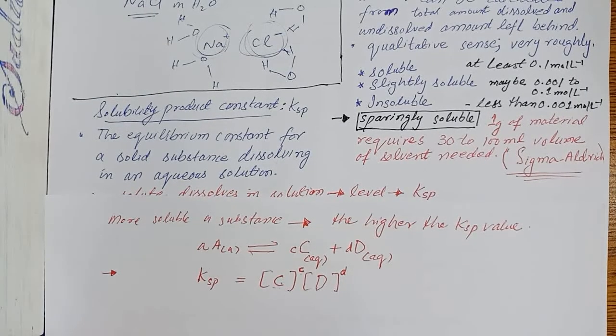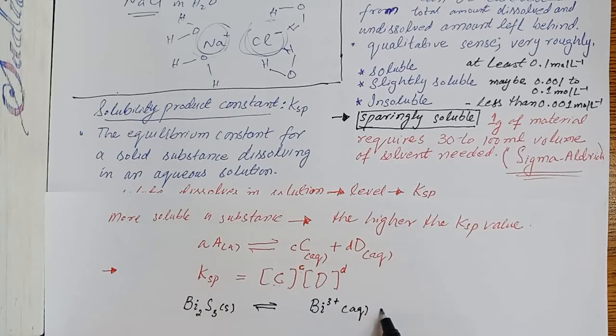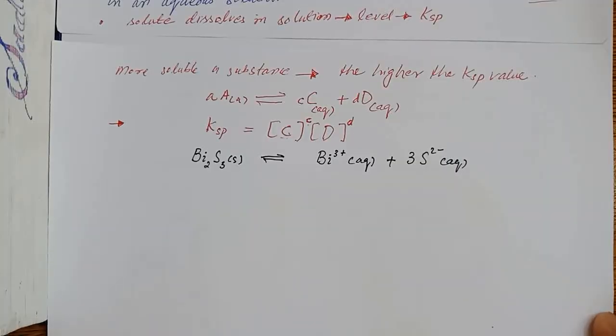Now let's start with a few examples. For example, if we have bismuth sulfide dissociated into bismuth 3+ and sulfide ion in water, what is the form of the equilibrium constant for this particular equilibrium?